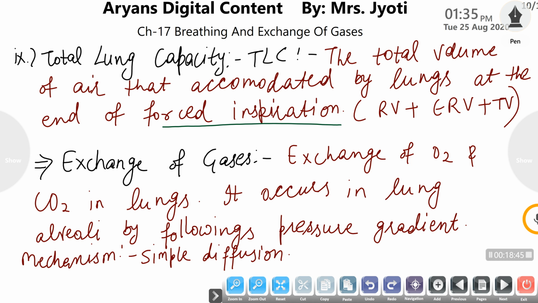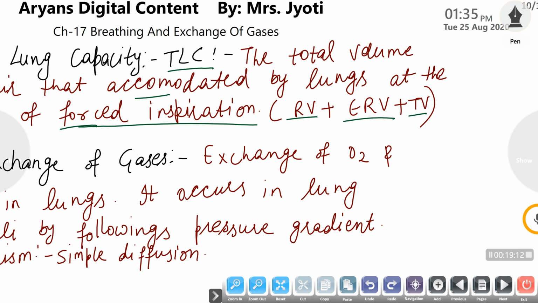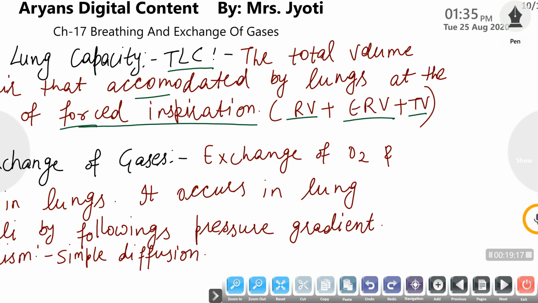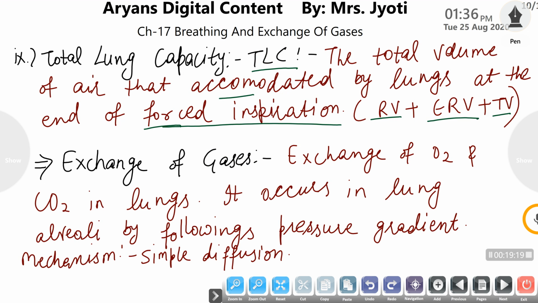When we undergo maximum forcible inspiration, the total volume of air accommodated by our lungs at the end of it is termed total lung capacity or TLC. It is the sum total of all the inspiratory volumes, expiratory reserve volume and tidal volume.